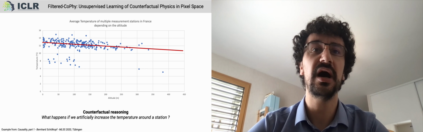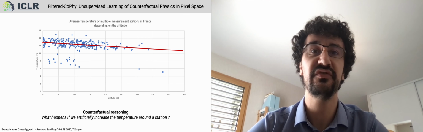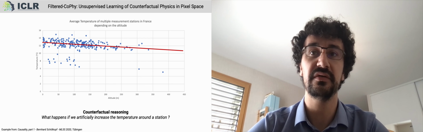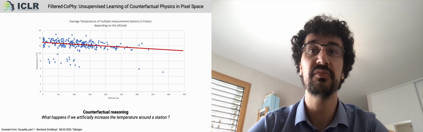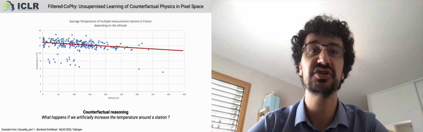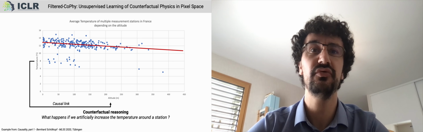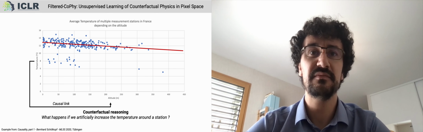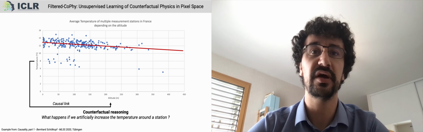We now wonder how the measurement will evolve if the temperature or altitude were artificially changed. The question seems identical to that of inductive reasoning, yet, to answer this question, one must not only identify the linear relationship between the two quantities, but also learn the direction of the causal relationship. This is due to the "what if" in the formulation. This is particularly relevant in physics, where causation is considered a fundamental axiom.